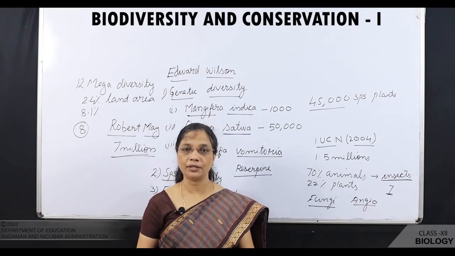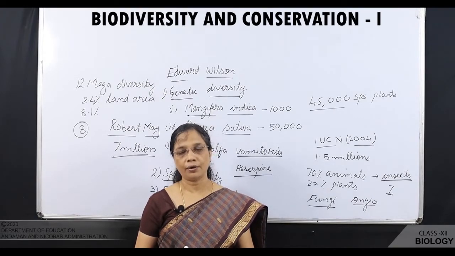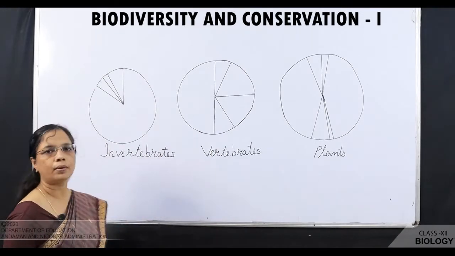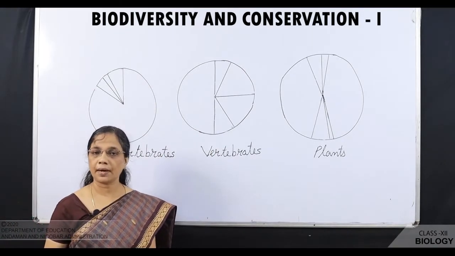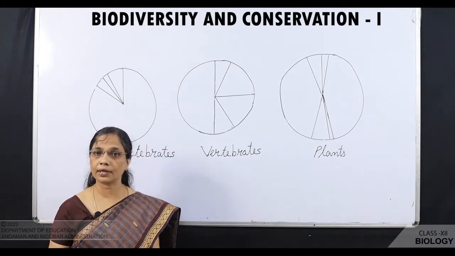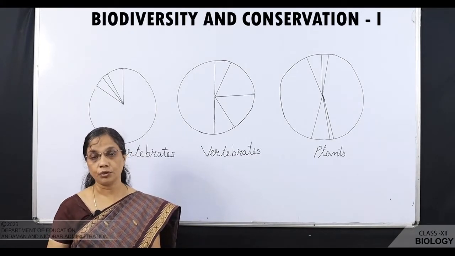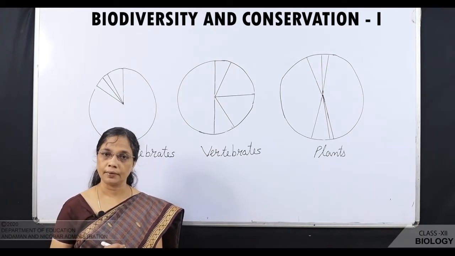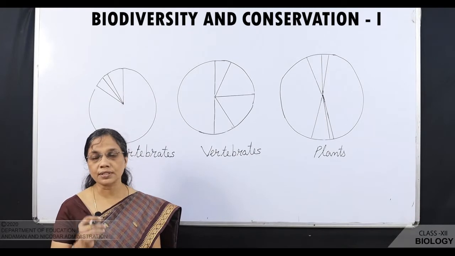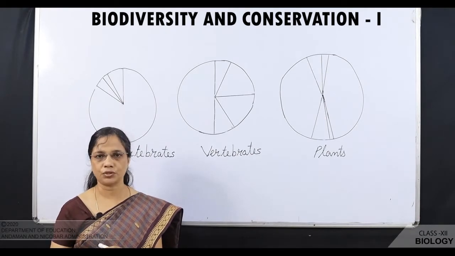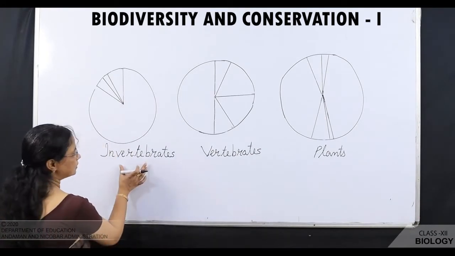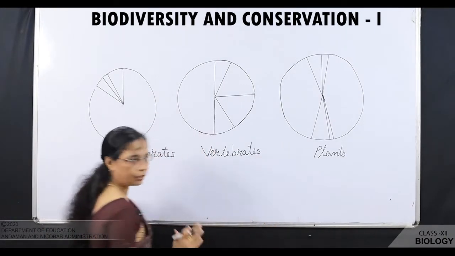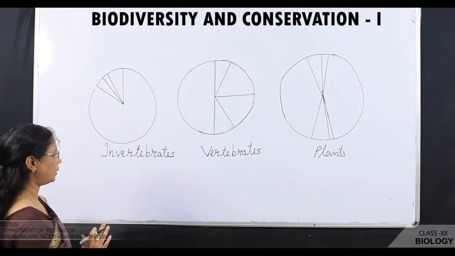Now we will see the pie chart of biodiversity. Children, this is the pie chart representing the global biodiversity. This pie chart is very important and it will come in your examination. You have to remember this pie chart. How to remember this pie chart? I would like to give you certain tips to remember it. Now you see here, these are the invertebrates, vertebrates and plants. You'll get the same pie chart in your examination.